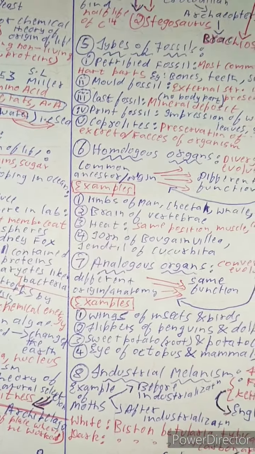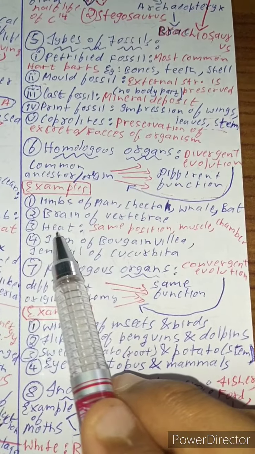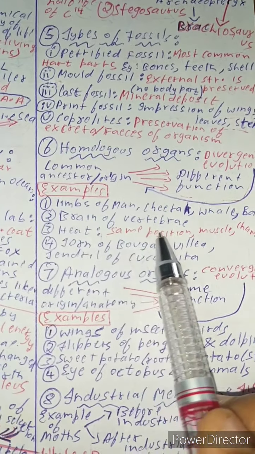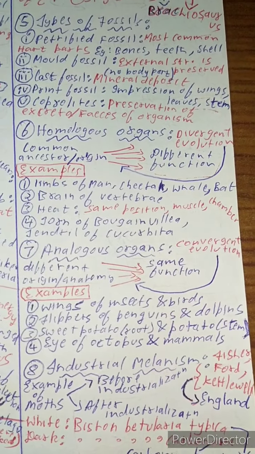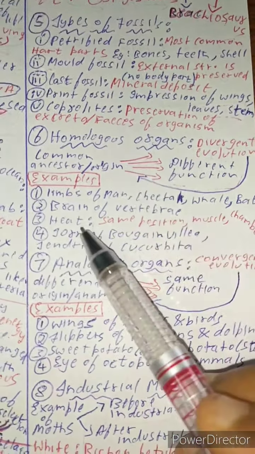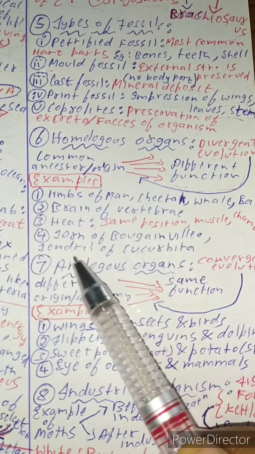So they have a common ancestor but have different functions, so it's known as divergent evolution. The other examples are the brain of vertebrates. Third one is the heart. The heart in all mammals has the same position, muscles and chambers, but has different functions because some have 2 chambers, 3 chambers, 4 chambers, and some conduct only oxygenated or deoxygenated kind of blood. Now, the thorn of Bougainvillea and the tendril of Cucurbita.